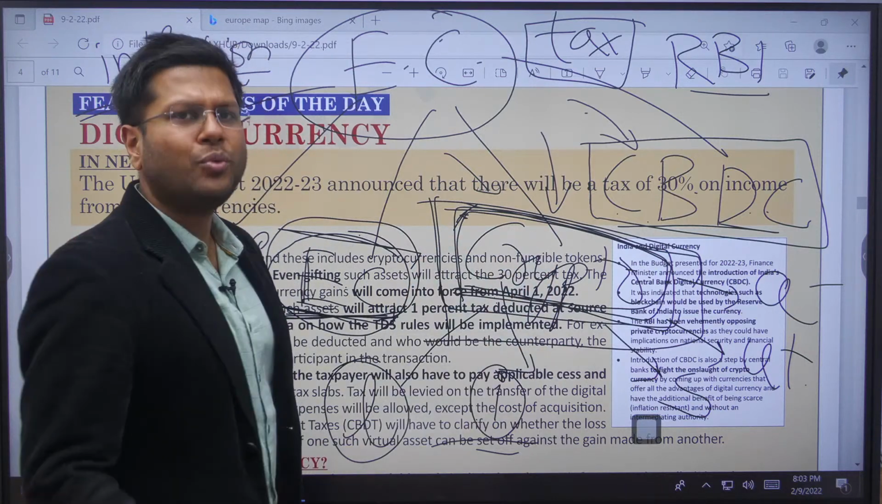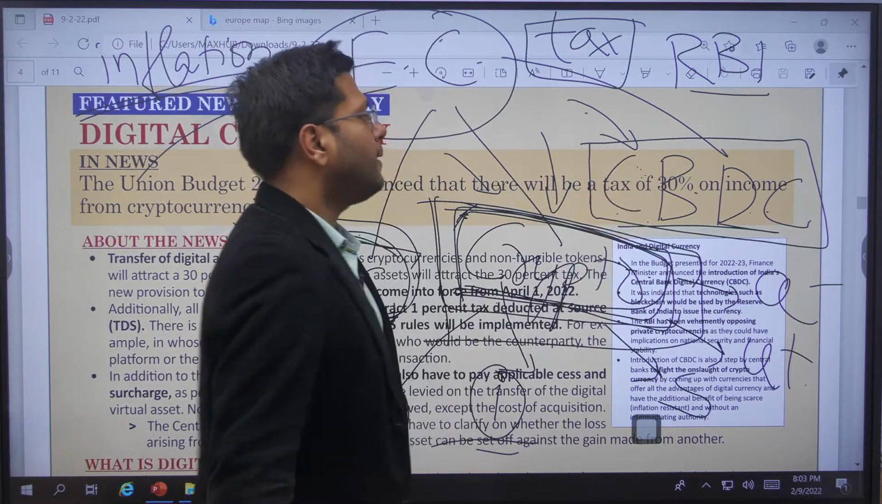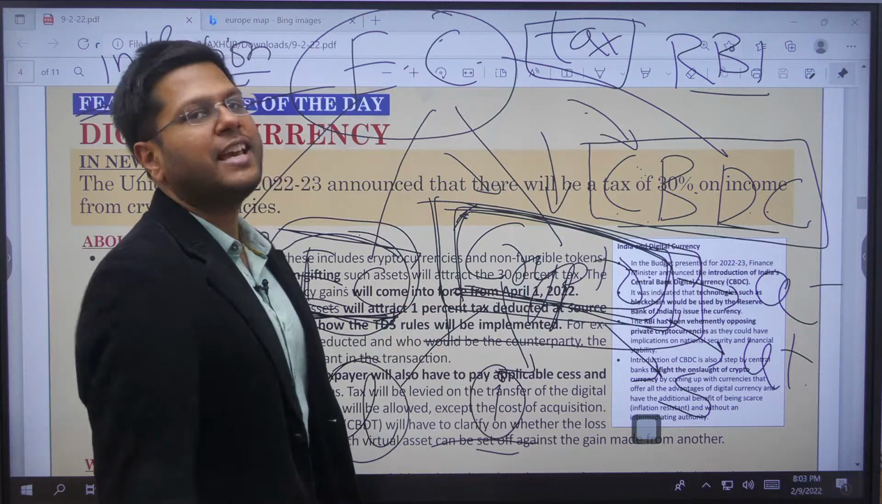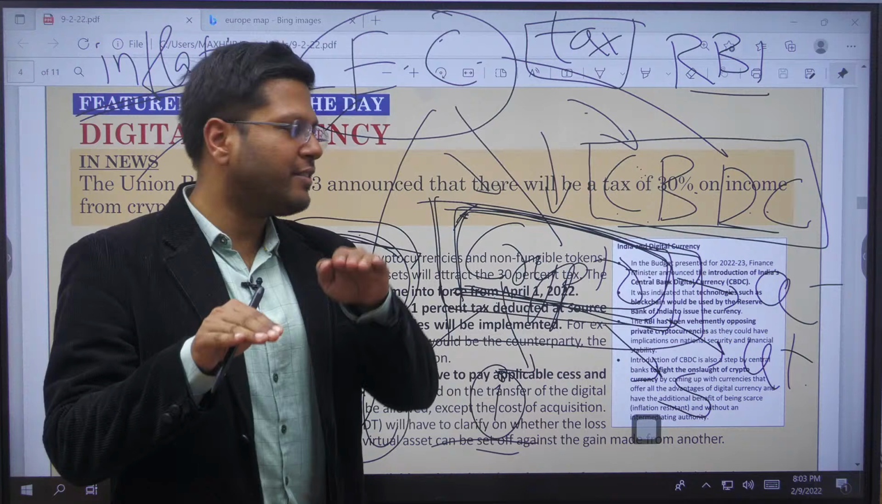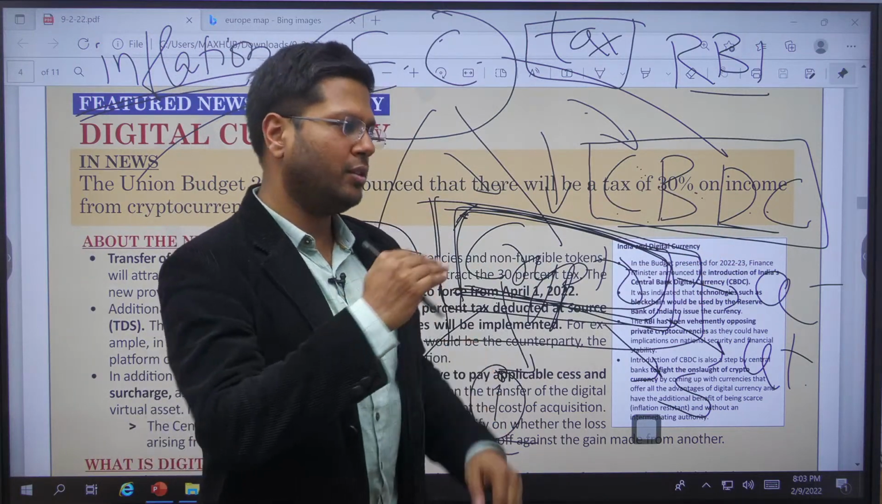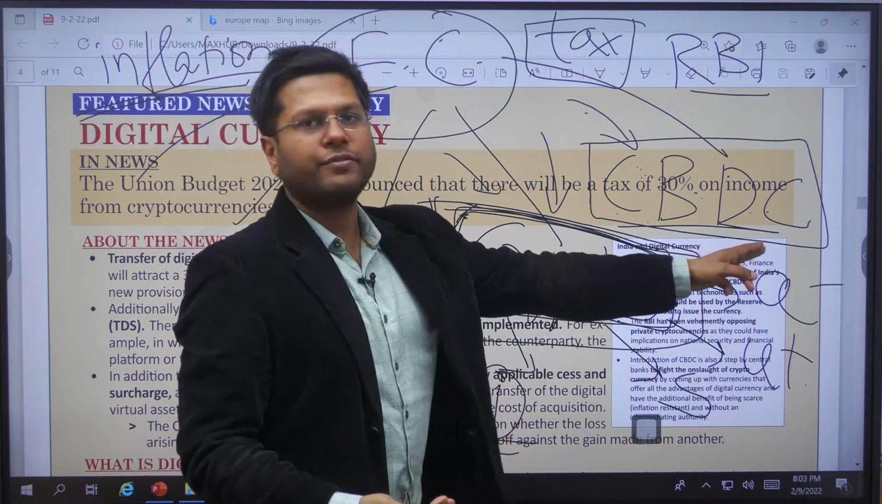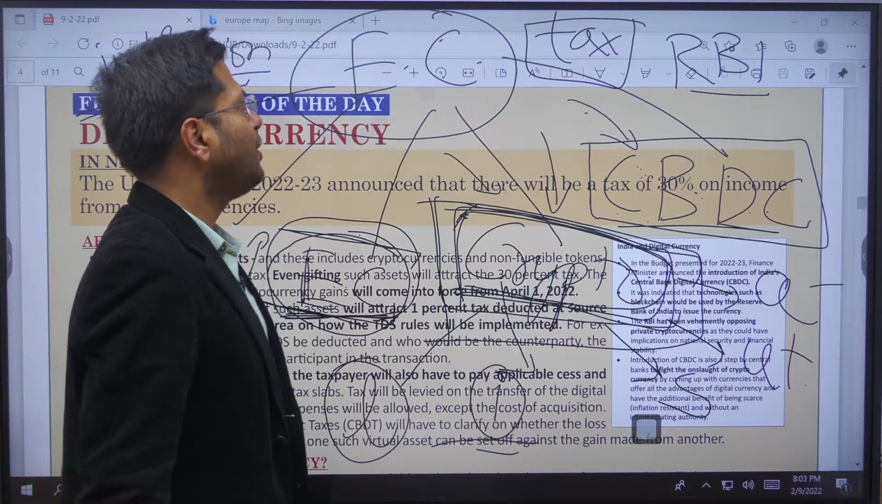The government says we would like the prices to rise, but in tandem with fiat currency assets. That is why fiat is important, because the fiat currency will be pegged with the central bank digital currency. As the Indian rupee value rises, the value of the central bank digital currency will also rise. The government will keep a taxation level on it.